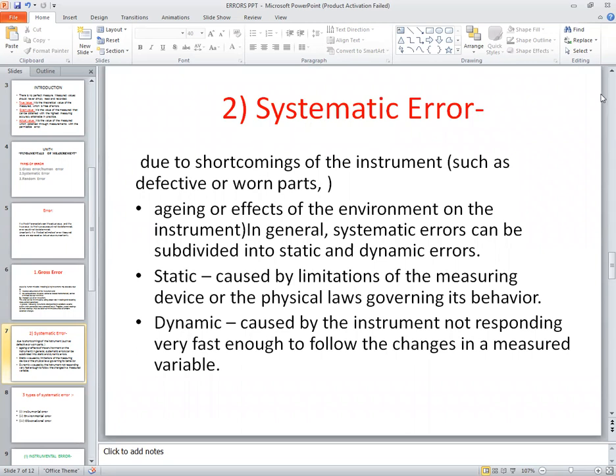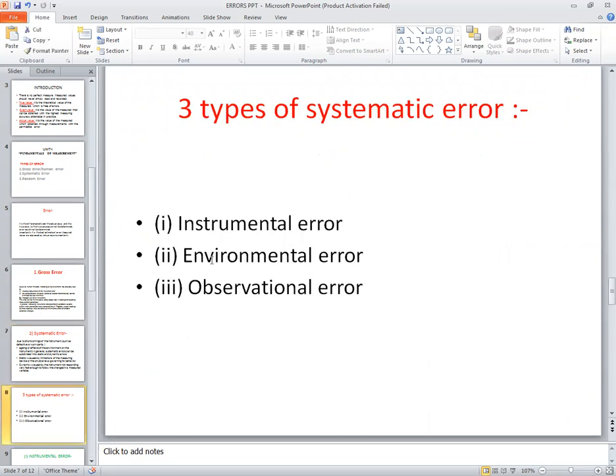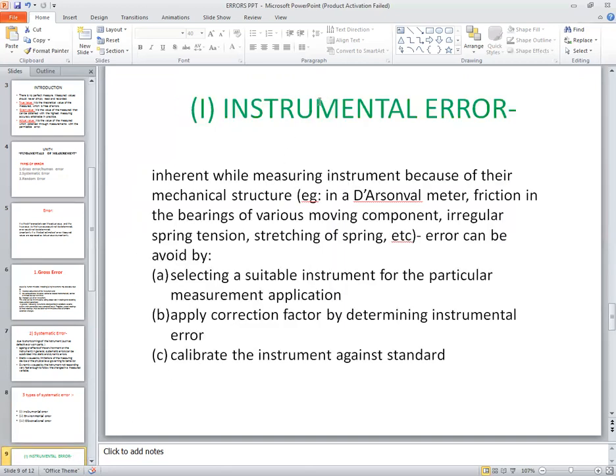These systematic errors are again classified into three types. First one is the instrumental, second environmental, and third one is the observational error. Means what? The systematic error can be caused by the instrumental error, observational, or the environmental error. So first one is the instrumental error.